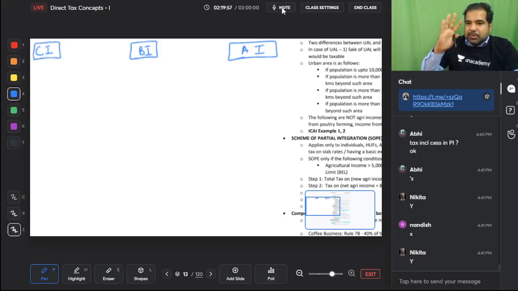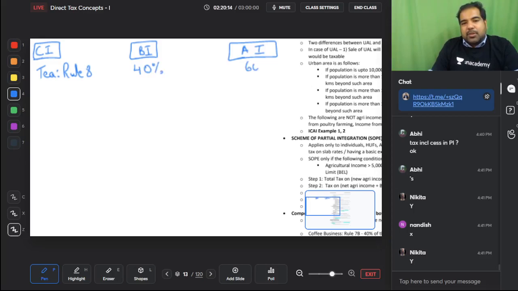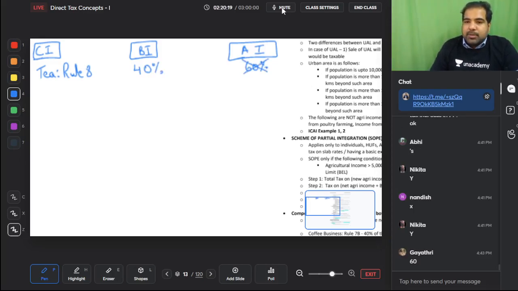There are 4 such businesses. Please be very careful. This is important from your exam perspective. First is tea business. In India, we consume about 8 cups of tea every day. So Rule 8 says that 40% of this will be taxable and 60% will be exempt. What you can do is, don't remember the 60, only remember the taxable percentage. The moment you start thinking of 60 in the exam, it will confuse you. So in tea business, how much is taxable? Only 40%.